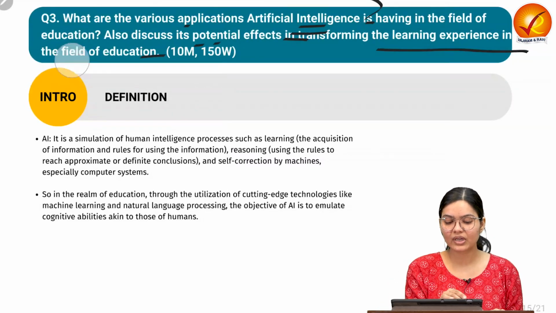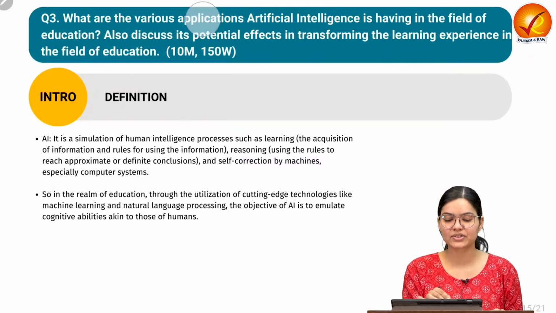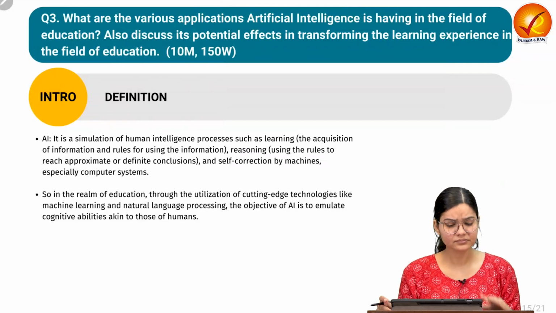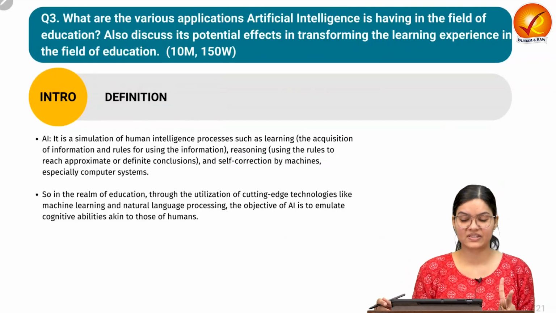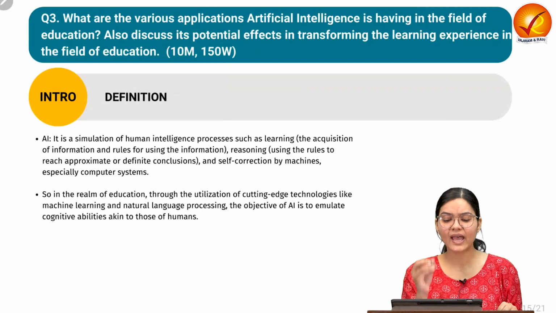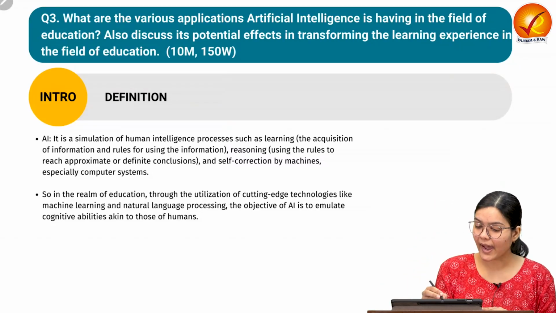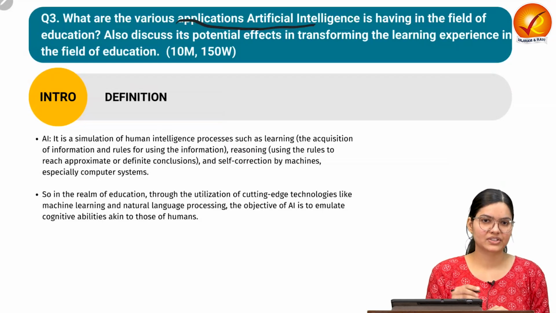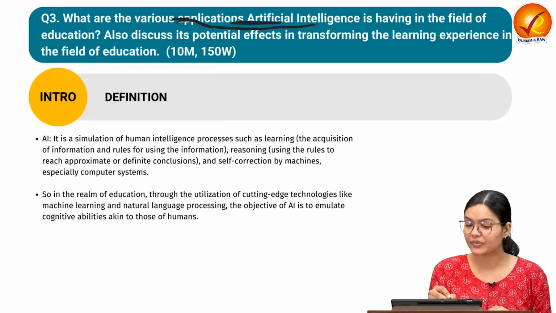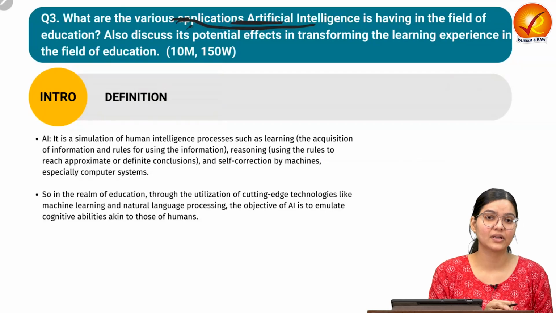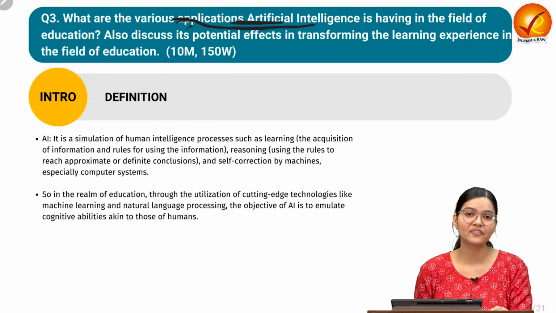Okay, so let us try to understand the demand of the question before attempting it. The question has two specific demands. First, they are targeting that artificial intelligence has revolutionized the field of education, we all know. So they are targeting the applications of artificial intelligence specifically in education.